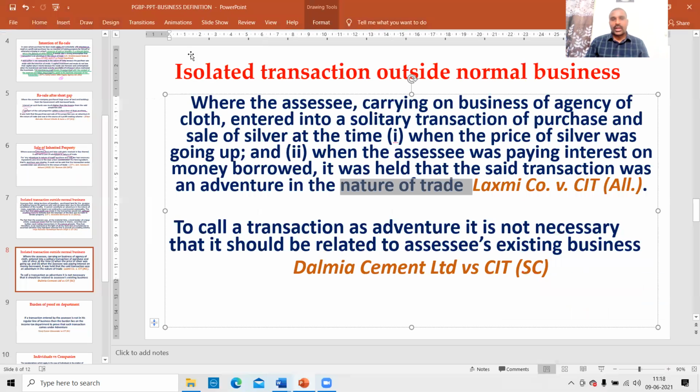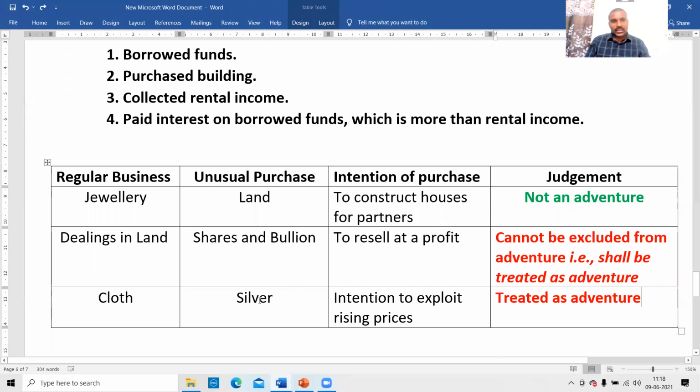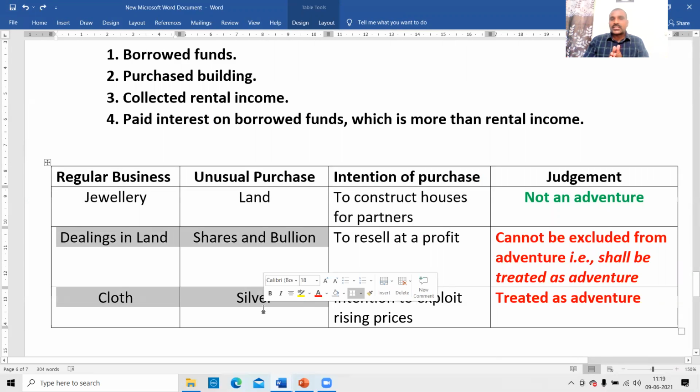This is the point. Look at this. To call a transaction an adventure, it is not necessary that it should be related to the assessee's existing business. This is a judgment. Even in these three cases, in the first case it is not related, and we said it is not an adventure. But in these two cases, we said that even though our transaction is not related to our existing business, we can still treat it as an adventure. Don't argue, 'Sir, this transaction of silver, this transaction of shares is not related to my existing business of cloth or lending.' That is not a valid argument to escape from the business head of income.